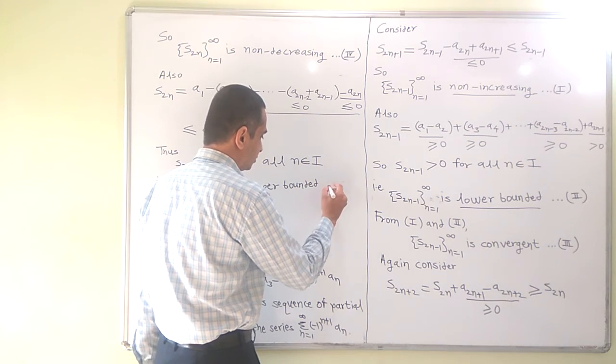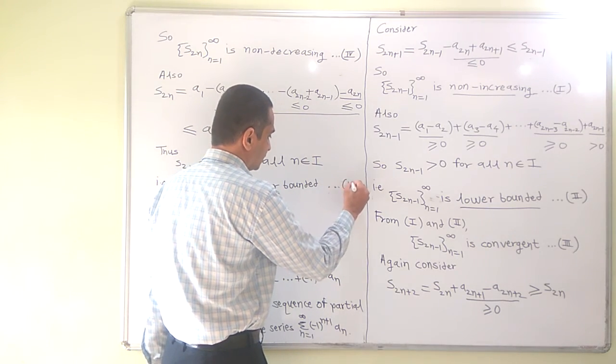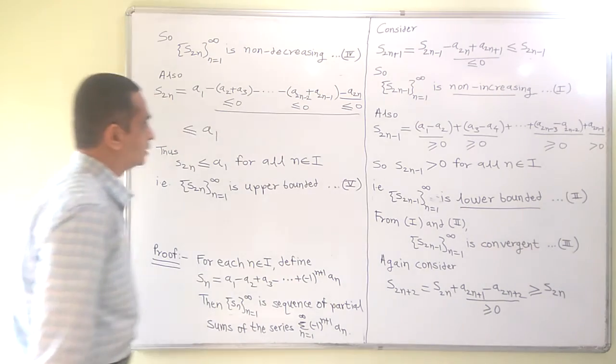That is sufficient to write. So this is the fifth statement.